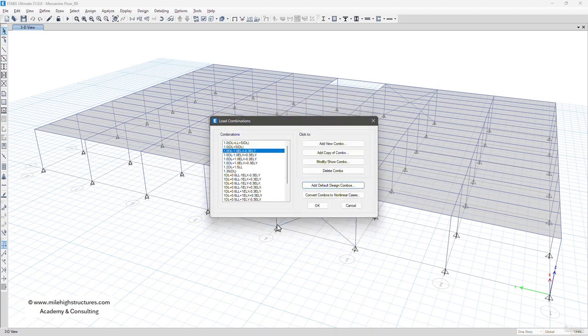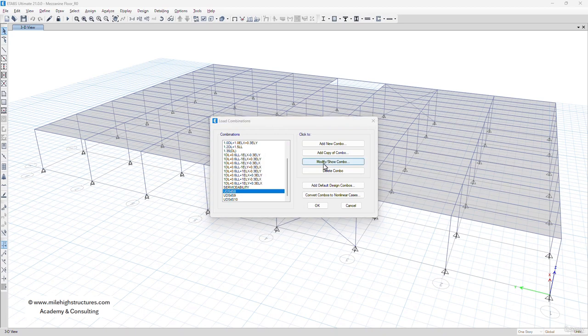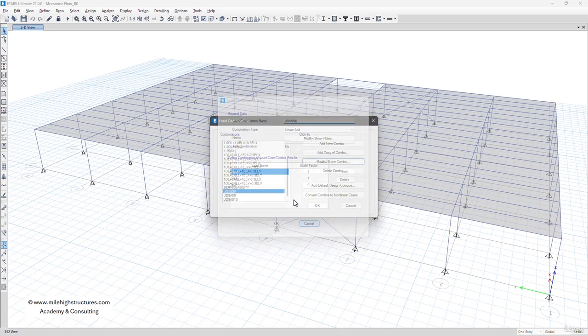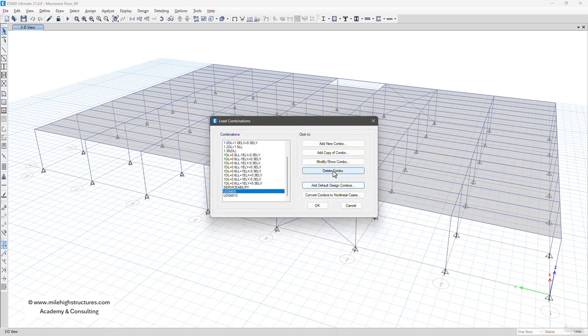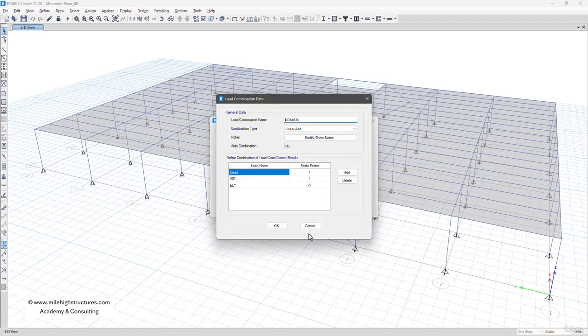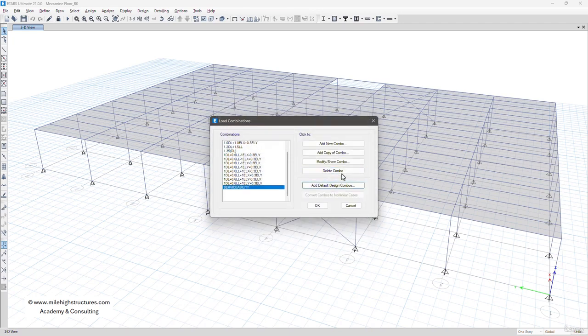So we can left click on OK now. And after that, we are left with these load combinations. We can just simply delete this because we have already corrected this load combination. And then again, we have also corrected this load combination also. So now we can add, we can say, strength design load combination factor also.